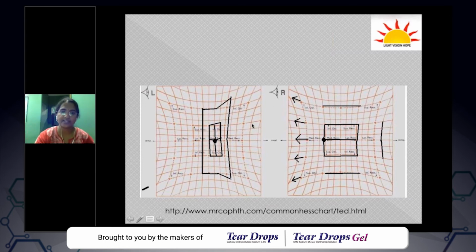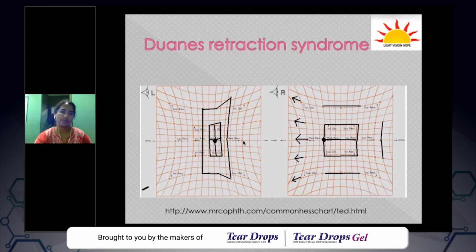If it were a sixth nerve palsy, this medial rectus wouldn't be underacting. Just think about the spread of comitance. Actually, this is a Duane's retraction syndrome in the right eye. It is a mechanical, restrictive strabismus where maybe this is a type 1 or a type 3, where the lateral rectus movement is grossly restricted and also the medial rectus is involved. So this is Duane's retraction syndrome. If you see a pulled-up chart, or one which is stretched in opposite directions, just vote in favor of mechanical causes. You will be mostly right with that.